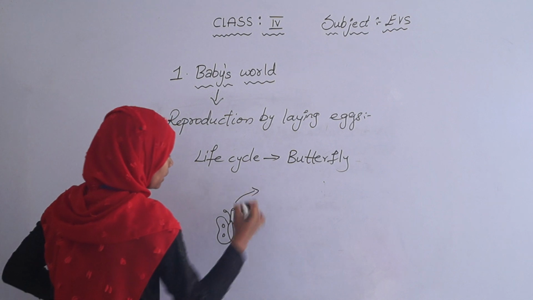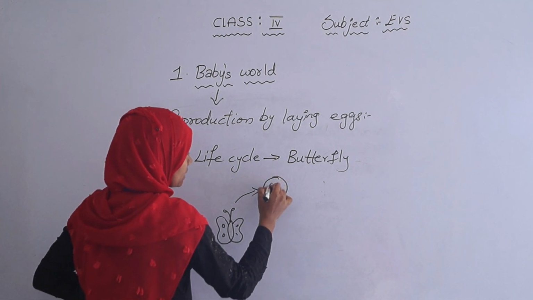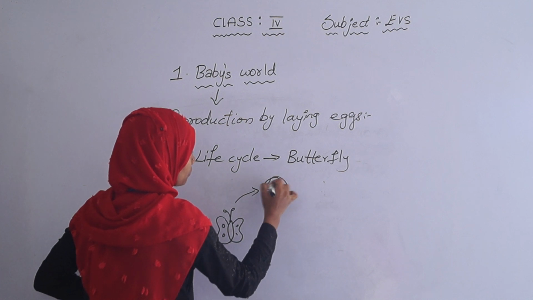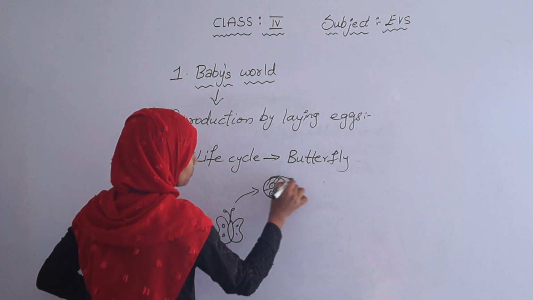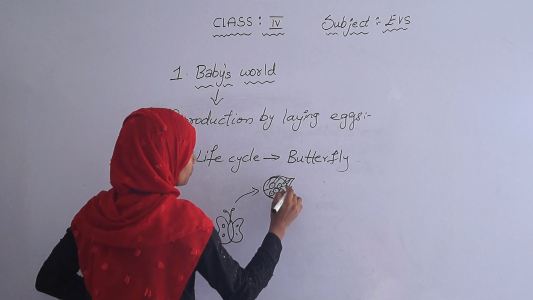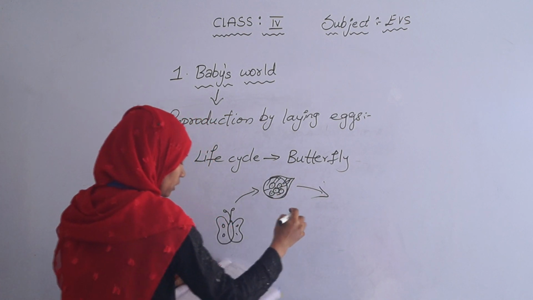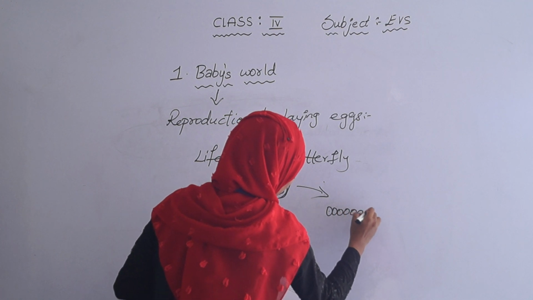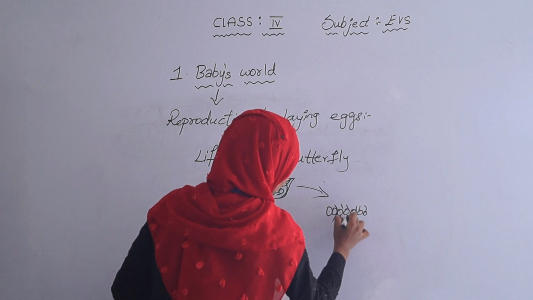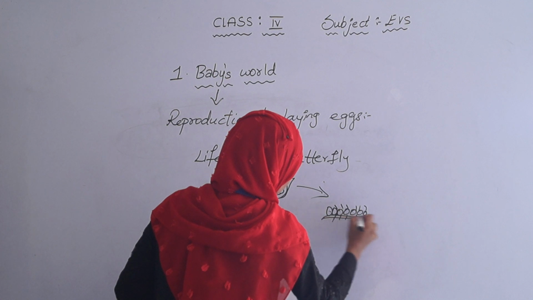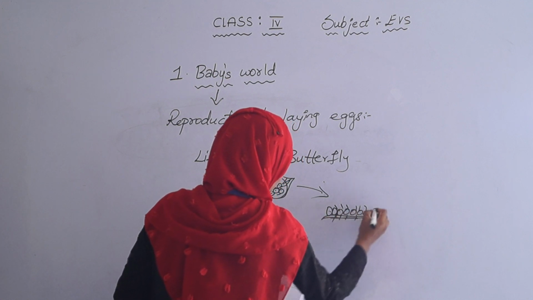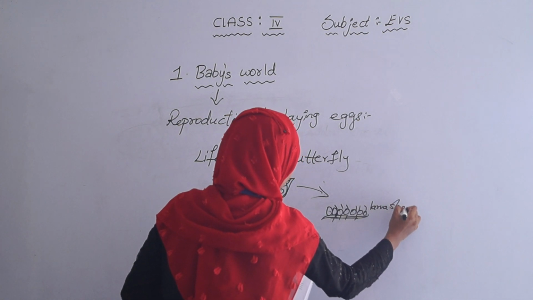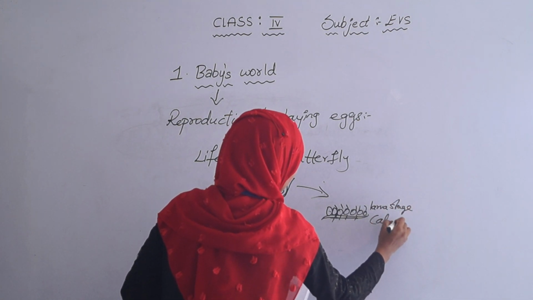This is an adult butterfly. It lays its eggs on a leaf. Eggs on a leaf, and then it becomes a caterpillar. This is called the larva stage of a butterfly, the caterpillar.